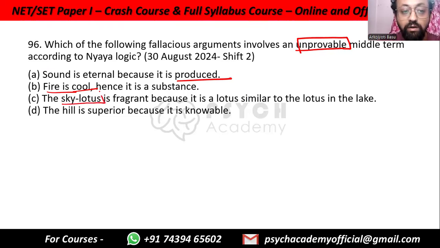What is the sky lotus? How do you prove it? You have no evidence for it. This is an unprovable middle term. The hill is superior because it is knowable. If it is knowable, it is provable.